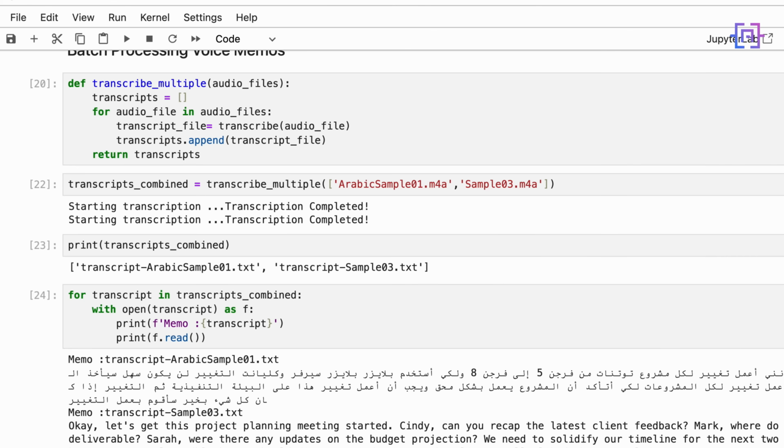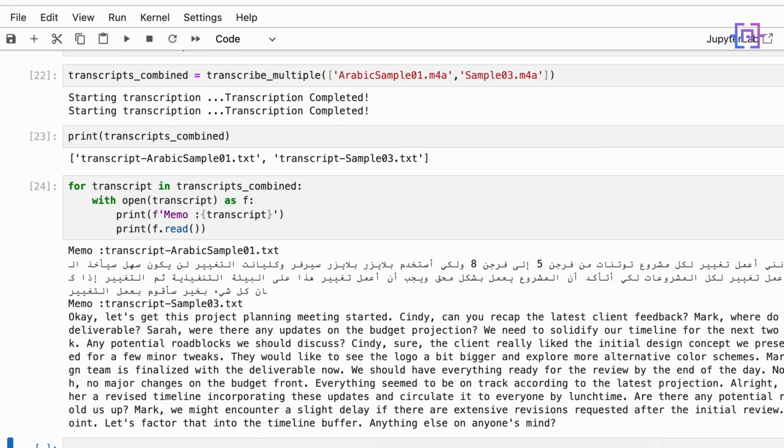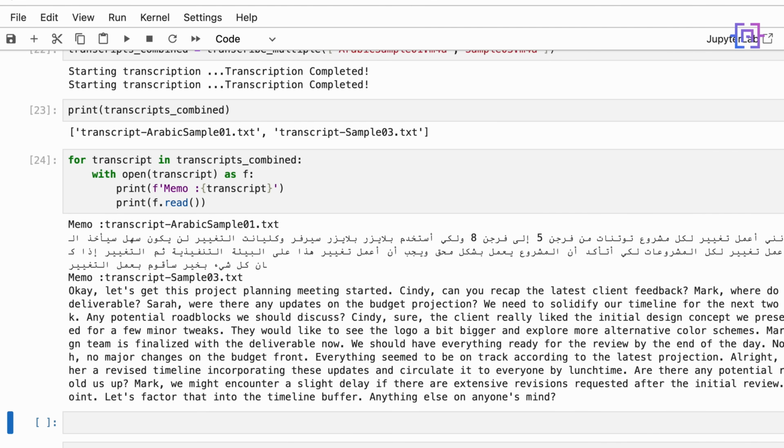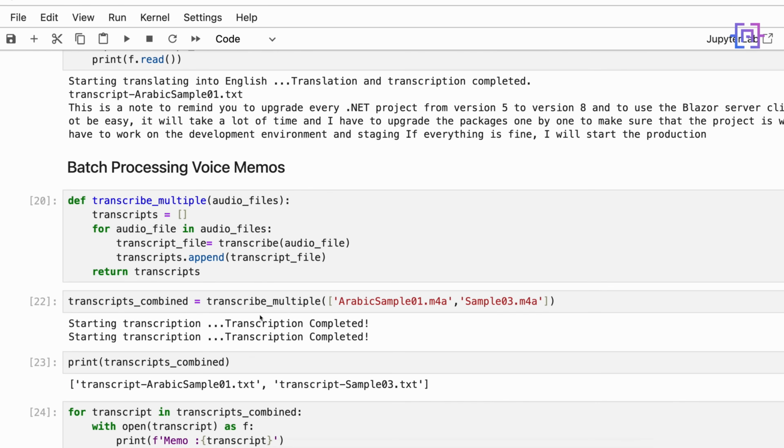Let's run the code, and we get the result here. This is the Arabic transcript, and this is the transcript for sample 03. And that's how you can batch process multiple voice memos at the same time.